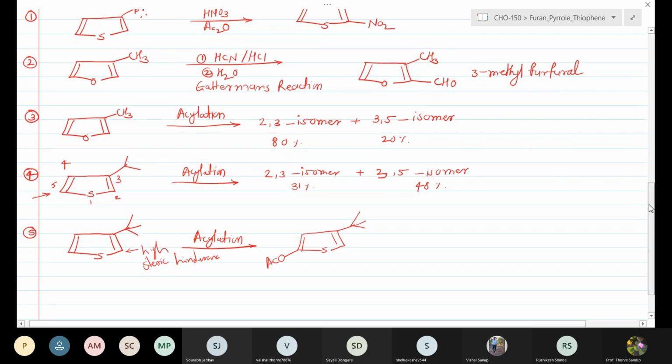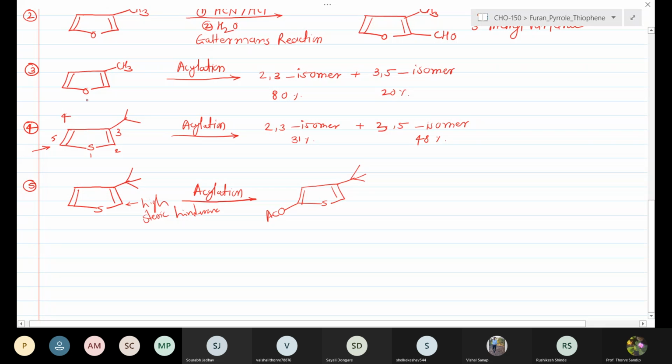Okay, consider the next point about the orientation effect. Firstly, we discussed the electron withdrawing substituent at the 3 position. Secondly, we discussed the electron donating group at the 3 position.